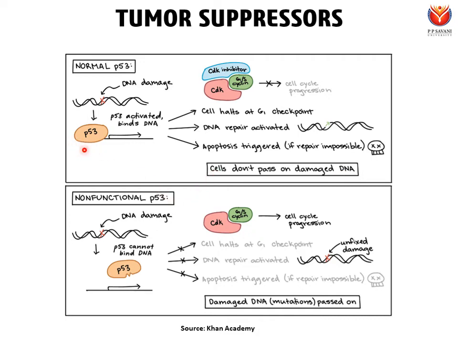However, if p53 is non-functional, it will no longer be able to inhibit the cell cycle. So even if there is DNA damage, p53 will no longer be able to bind to the damaged DNA. As a result, it will not be able to activate the CDK inhibitor, and in the absence of the CDK inhibitor, the CDK and G1/S cyclin complex will be active. As a result, the cell cycle will progress. So what will happen? The damaged DNA or the mutated DNA will pass on to the daughter cells.